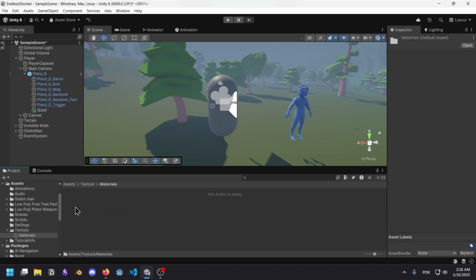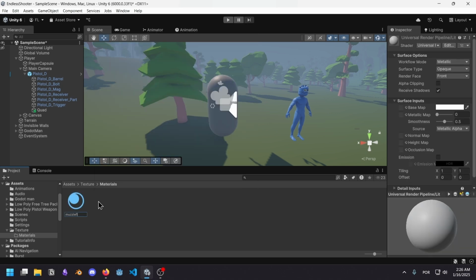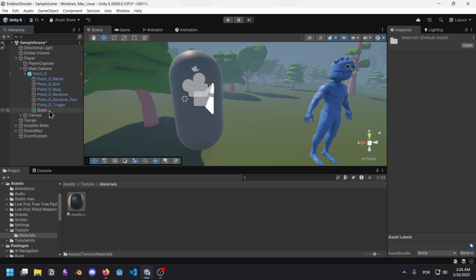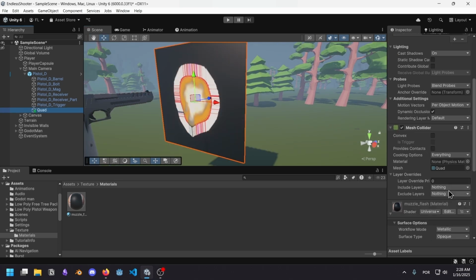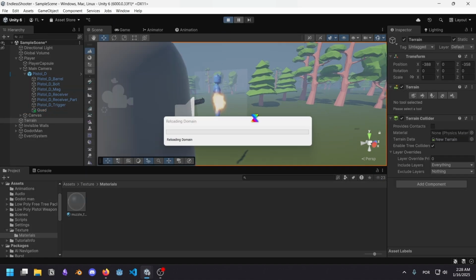I have a materials folder here and I'm going to use this to create a new material. Muzzle flash. So the thing is, the muzzle is the base map, and I will drag this material to the quad. So we can see it from one side and it looks completely hideous. I have to make this material transparent instead of opaque. Let me see how this looks in game.